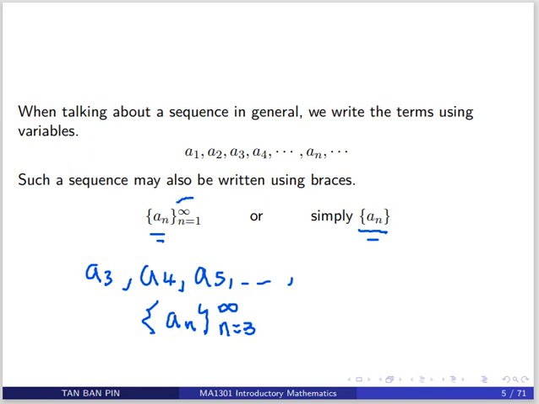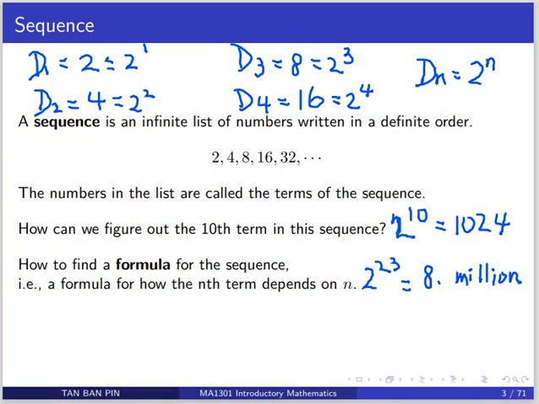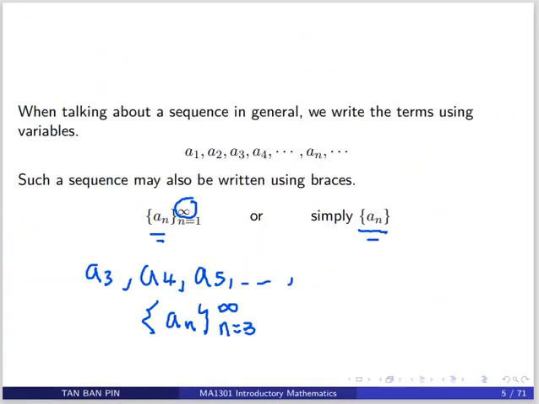Take note that here is infinity because at the beginning of the session I mentioned a sequence is an infinite list of numbers. Right? So when you look at a sequence, you look at an infinite list of numbers, but we may start with a_3, a_4, a_5, and so on.